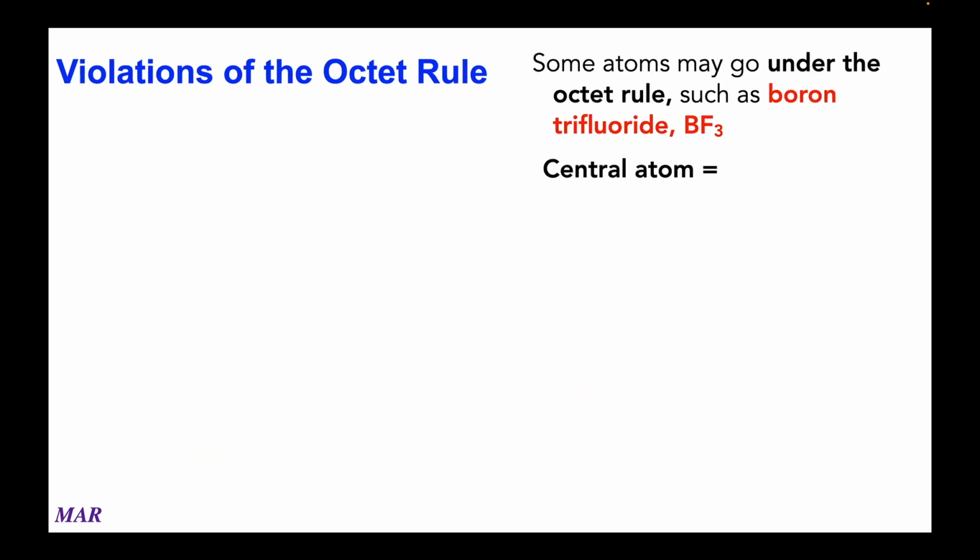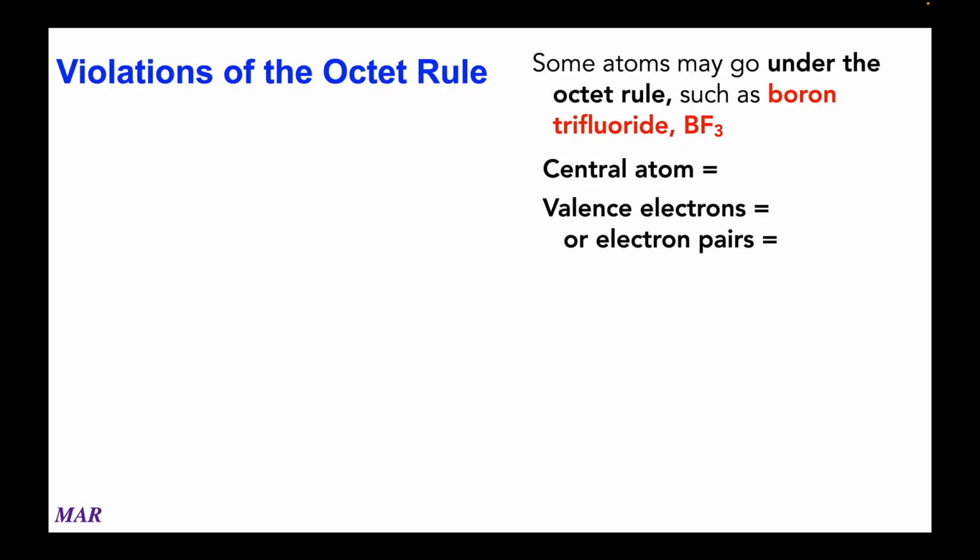Some of the atoms on the periodic table can violate the octet rule and get away with it. So in the example I showed earlier that nitrogen had 5 bonds, that certainly breaks the octet rule, and that's not allowed. So let's talk about when you can break the octet rule and when you can't. Some atoms can go under the octet rule, like they can have only 3 bonds around the central atom, or even sometimes 2. So let's look at boron trifluoride, which is actually a stable molecule.